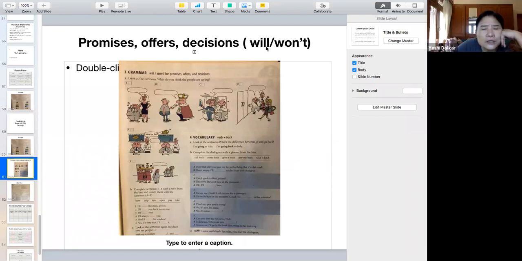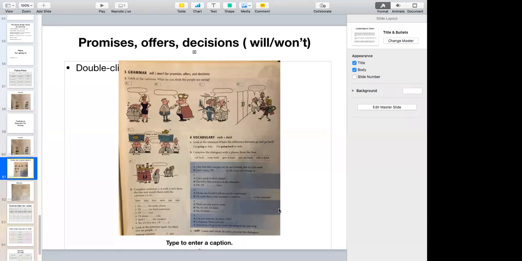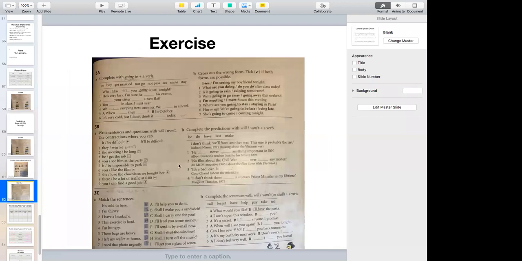So here you can see the use of will. So this is used to express promises, offers, and decisions in English. It's future tense. Okay. This was it. All right. So now here you have some exercises there.